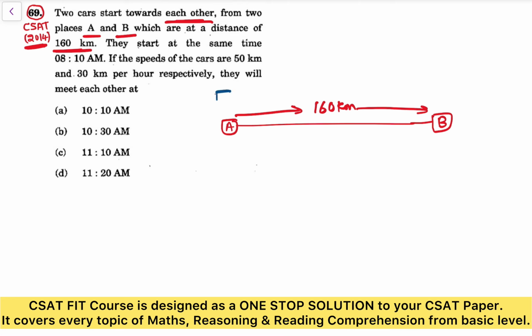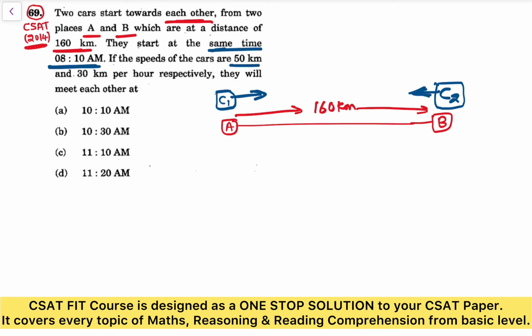So this is car 1 and this is car 2. They start towards each other, so that means they are moving in opposite directions, right? They start at the same time, at 8:10 a.m.